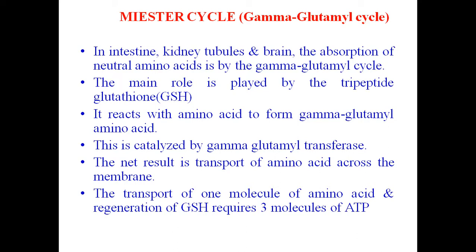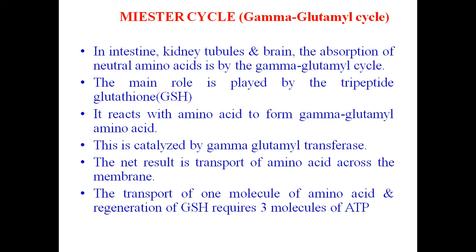This glutathione, which is present on the cell membrane, reacts with the amino acids and forms gamma glutamyl amino acid. This is catalyzed by the enzyme gamma glutamyl transferase, which catalyzes the binding of amino acids with the tripeptide glutathione on the cell membrane.